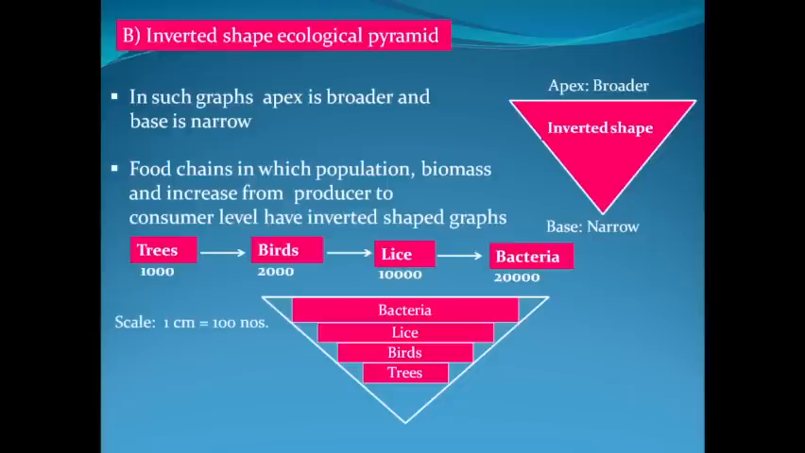So anything, if it increases from producer to consumer level, will show inverted shape ecological pyramid graphs. So these are two different shapes of ecological pyramid graphs which can be seen in different food chains. Some food chains may show upright shape ecological pyramid graphs. On the other hand, some of the food chains may represent inverted shape ecological pyramid graphs.